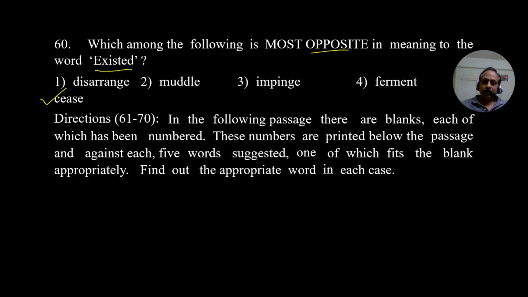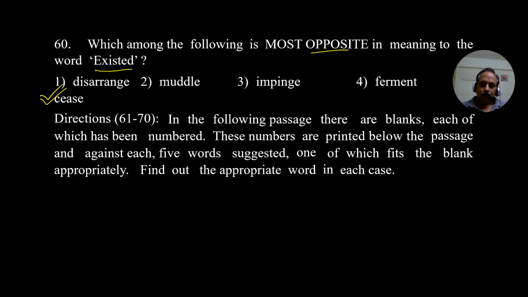Which among the following is most opposite in meaning to the word existed? Exist, not existed. What is the answer? Cease. Cease means what? To stop existing. Cease means stop existing. That means the opposite of exist is cease.